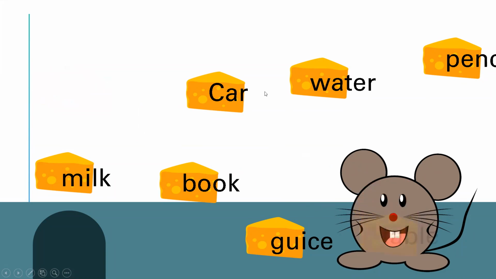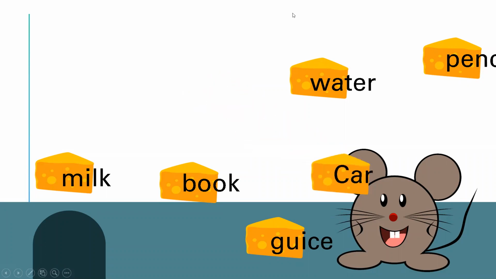Super. And what about the car? Zain, what about the car, honey? Solid or liquid? Solid. Yes, the car has a fixed shape. Amazing. What about the water? Is the water a solid or liquid?